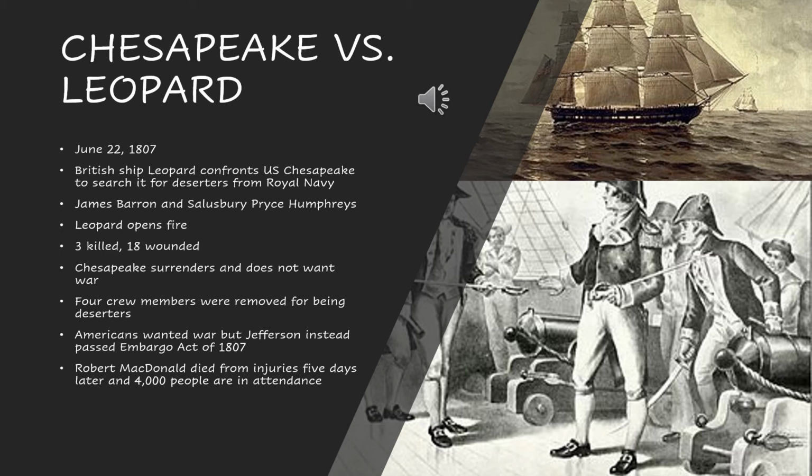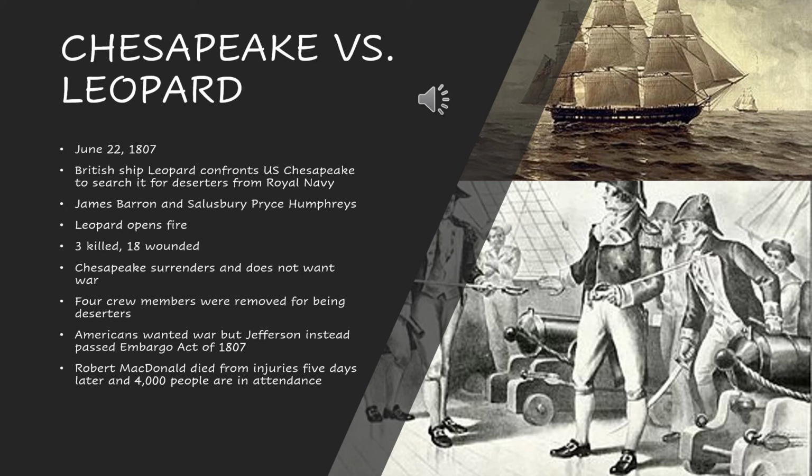So the Chesapeake versus Leopard event is a really good example of how this whole situation went sour really fast. On June 22nd, 1807, you're going to see James Barron, who was the captain of the Chesapeake, and Captain Humphreys, who is the captain of the Leopard, really go neck to neck, and bad things are going to come out of this. On this day, the Leopard pulls up to the Chesapeake and says, we're going to search your ship, and we're going to find all the deserters that are on your ship.